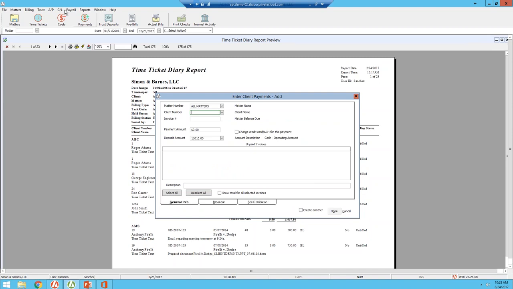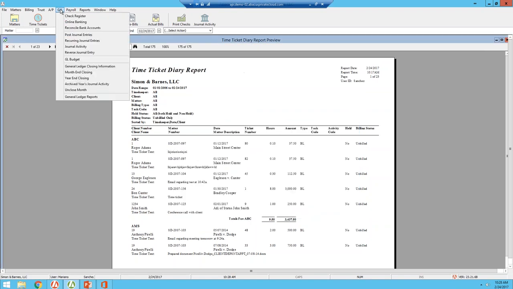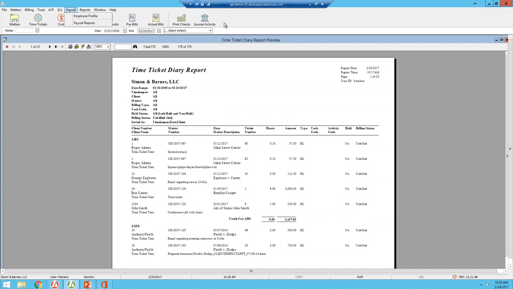The system will capture that in the background, and you'll be able to go through the general ledger, and based on the case that you have captured that payment received for, you'll see that in general ledger. So that's automatically capturing the payment.